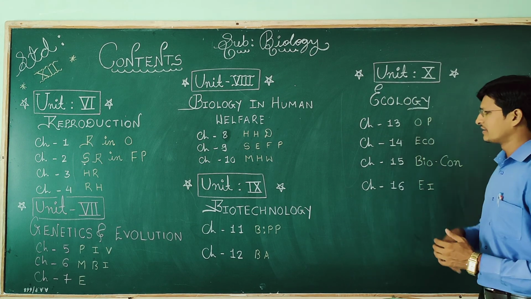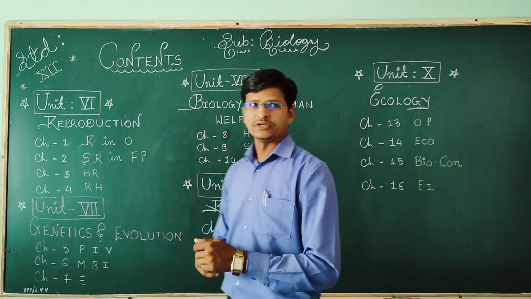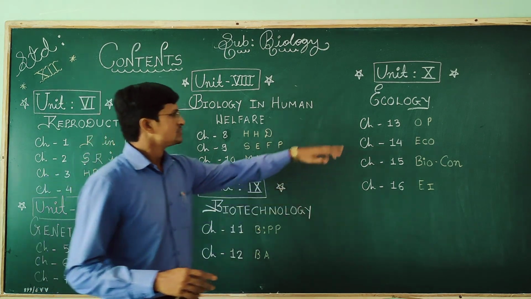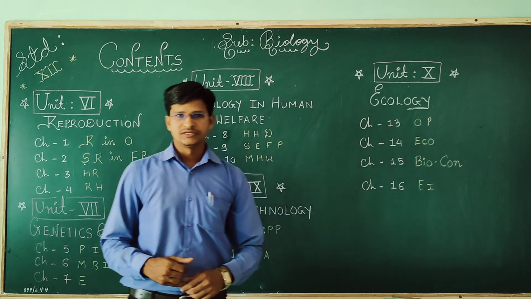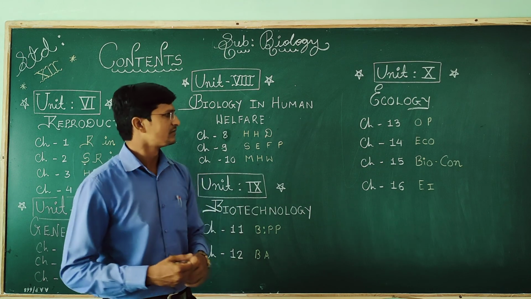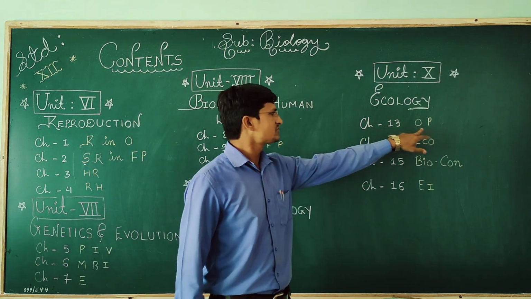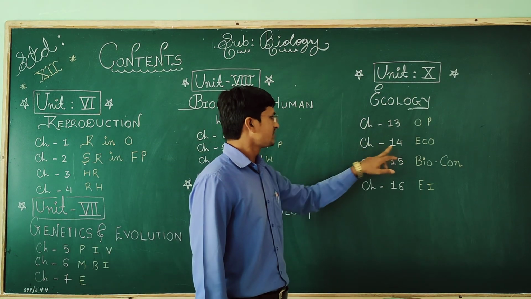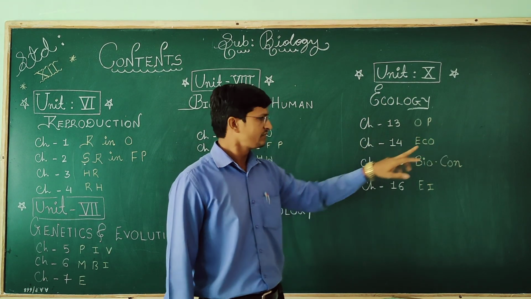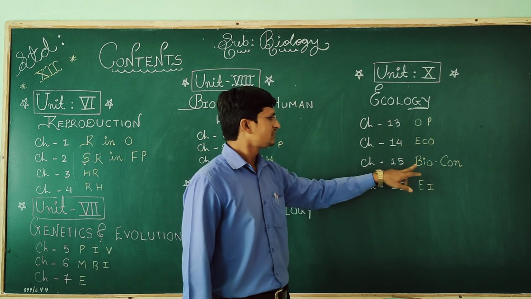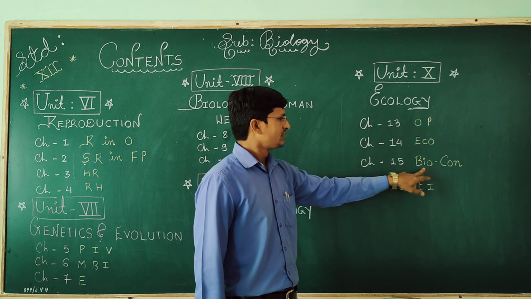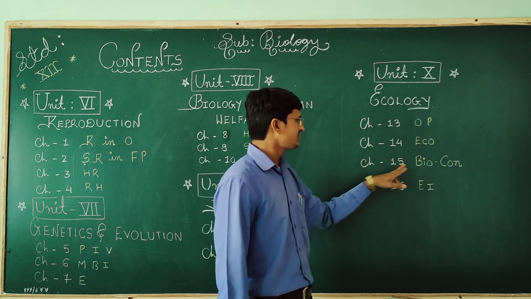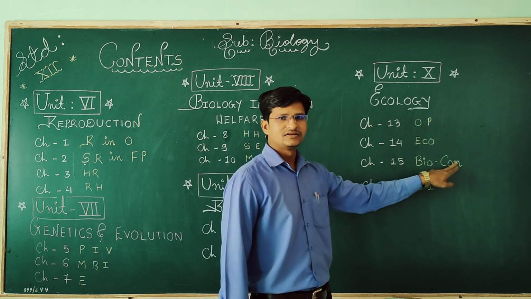Now here, unit number 10 is totally related to our environment. Unit number 10 is ecology, the study of the environment. Here, organisms and populations in the environment, chapter number 13. Chapter number 14 is about ecosystem. Chapter number 15 is biodiversity and conservation.